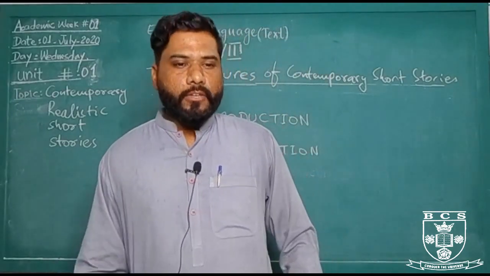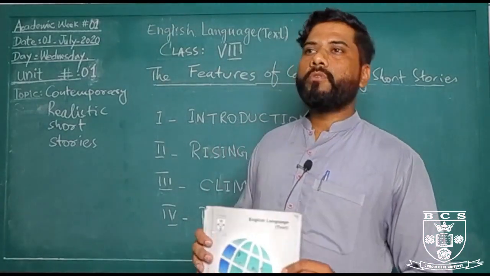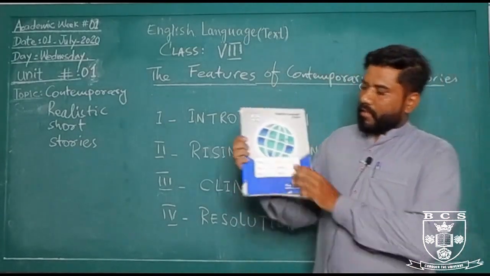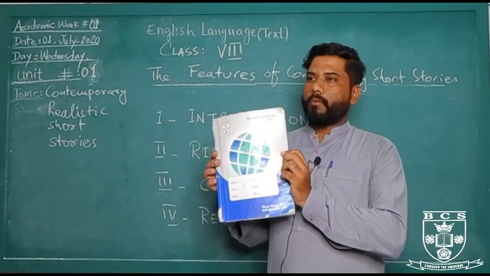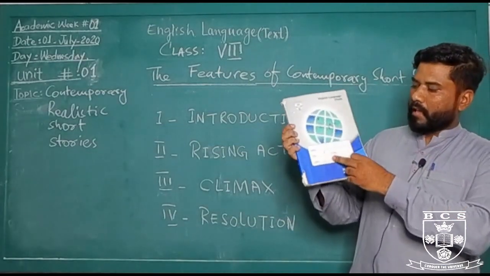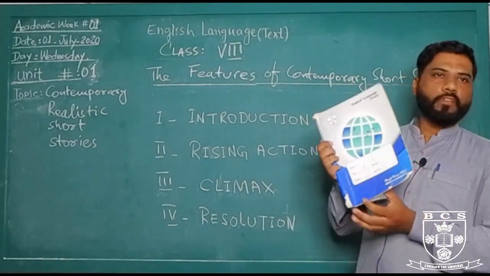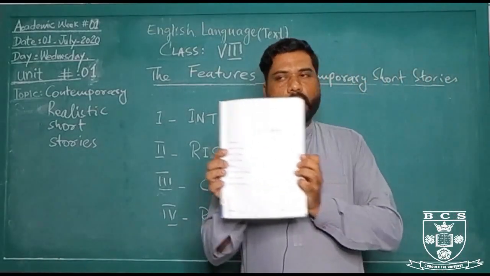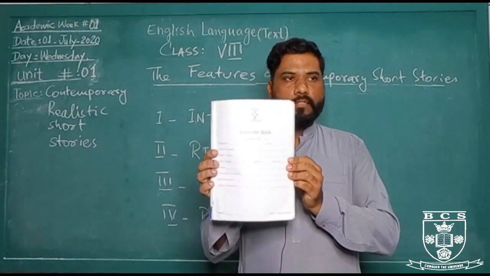Now, I am going to tell you how you are going to maintain your copy. First of all, this is the copy that you have already been provided by the school. In this copy, first you will see the front cover. On the front cover, you will write the name, class, section, subject, and roll number. After that, when you turn the page, you will find the basic information page. You will fill in all the basic information as given on that page.